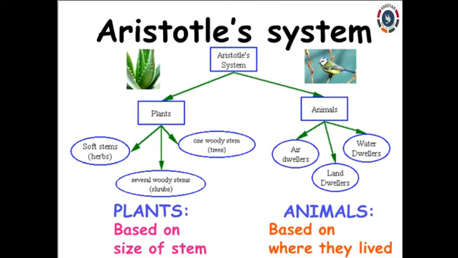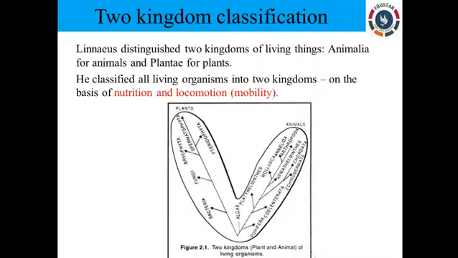Okay, so the next taxonomic scientist, Linnaeus, further classified the system again into two types, plants and animals. What Aristotle did was classify based upon morphology. Is it right? Here the scientist Linnaeus included some other characters and classified plants and animals.